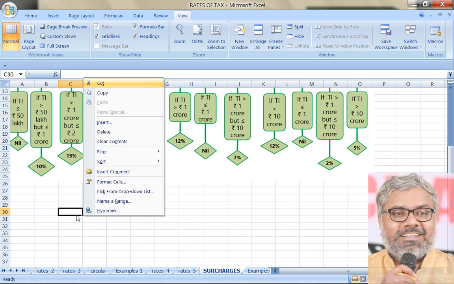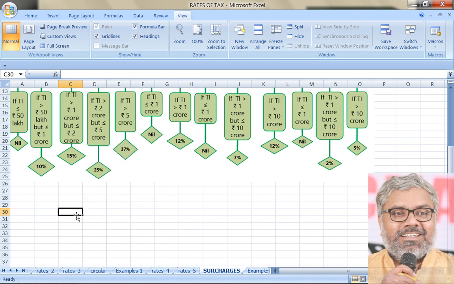And marginal relief is a concept which we will discuss today, based on this threshold of surcharges for different types of SSCs. For calculating marginal relief, we should know the surcharge percentages and thresholds of all the types of SSCs. So for each case, there can be a question. Look at the cases here. How many cases are there? All of them are different possibilities. 1, 2, 3, 4, 5, 6, 7, 8, 9, 10, 11, 12, 13 possibilities are there for different surcharges.